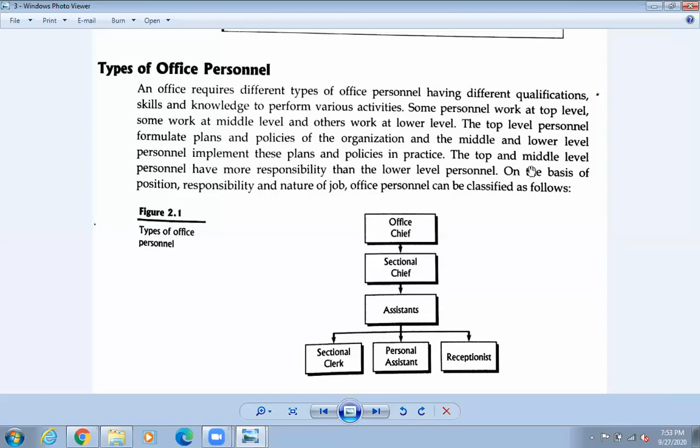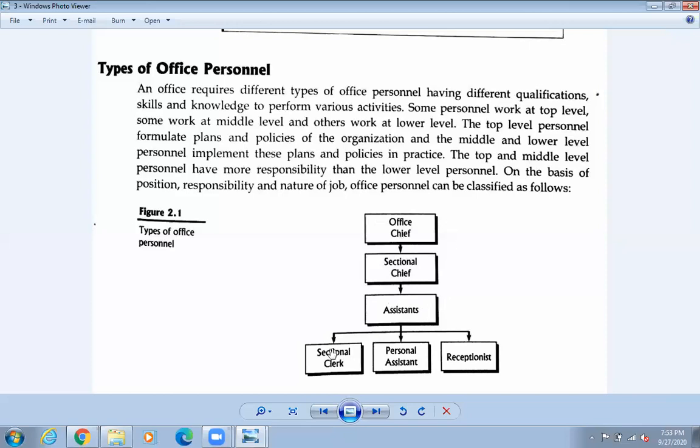Okay. On the basis of position, personality and the nature of the job, office personnel can be classified as follows. So the first one is the office chief, the main one. Sectional chief, that means the middle level one, and the assistant, that means the lower level. Top level, middle level, and the lower level.